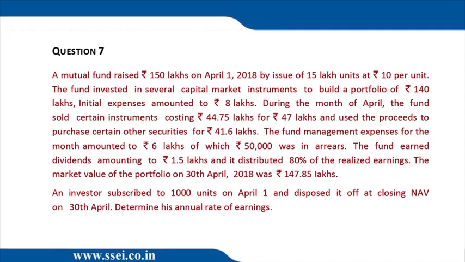Now there was a capital gain of 47 minus 44.75. That is 2.25. And plus the dividend. 2.25 plus 1.5. That is the realized earnings. 80% of that, into 0.8, 3 lakh. So 3 lakh was distributed. So 3.4 lakh minus 3 lakh equal to 0.4 lakh is the ending cash balance. 0.4 lakh is the ending cash balance.